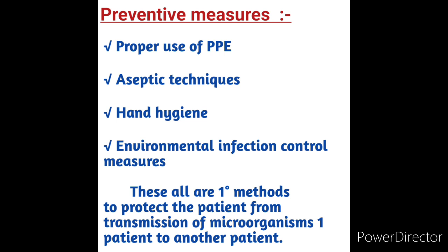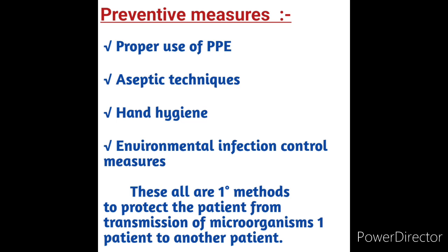And hand hygiene. We have to maintain hand hygiene through proper hand washing, from person to person, client to client, before touching the patient and after touching the patient. If you are caring for a patient and move on to client B, we have to wash our hands in between the client interactions.